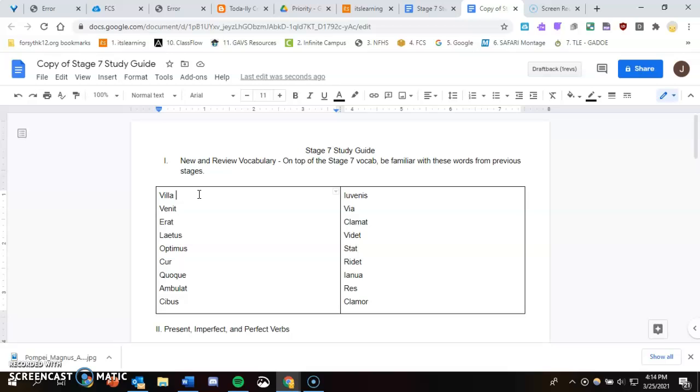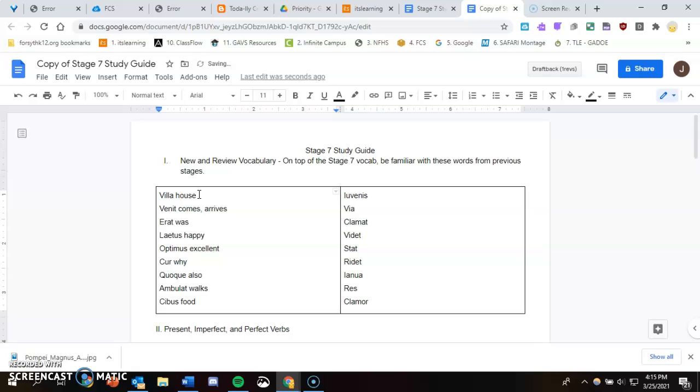So, we're going to start with villa, which we know to mean house. Venit, which means comes or arrives. We have erat, which is just the imperfect of est, so it means was, specifically he, she, or it was. Laetus means happy. Optimus means excellent or best. Cur means why, like curious. Quoque means also. Ambulat means walks.